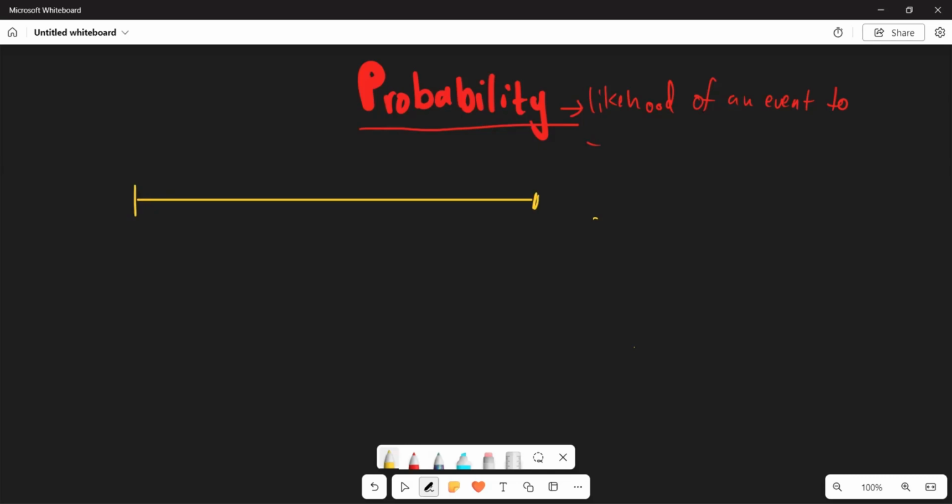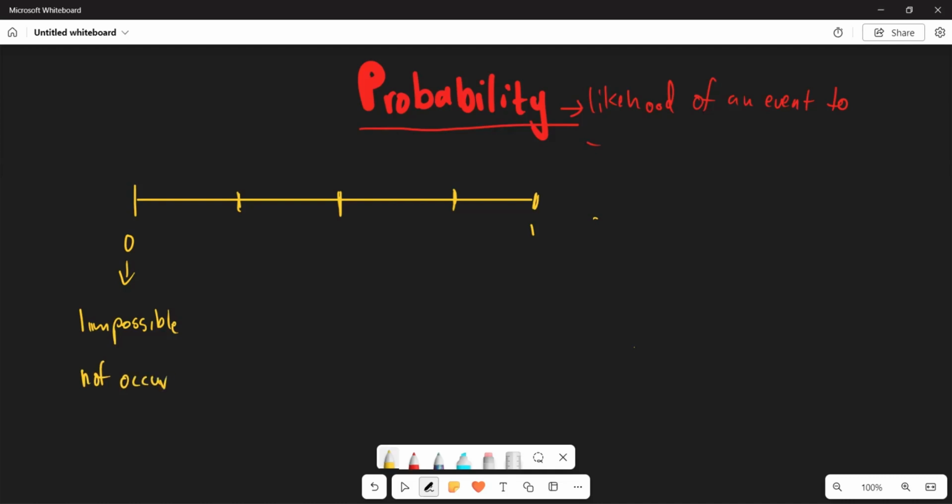For example, if your scale starts from 0 to 1 to understand probability, and the probability is 0, which means it is almost impossible for that particular event to occur. It will not occur, or it will not happen.